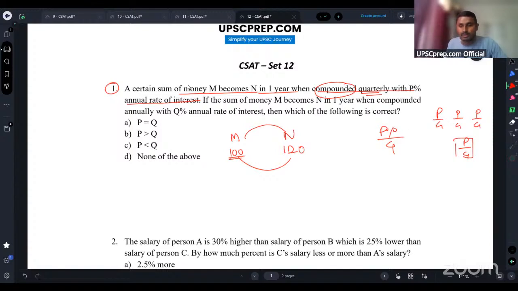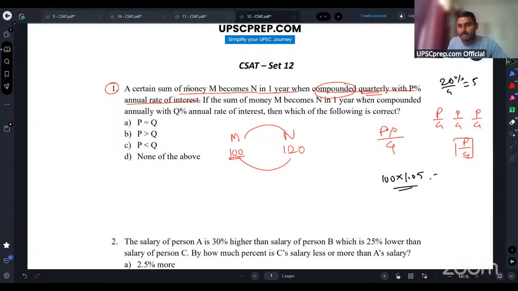Now, how does this become, guys? I'll explain. I'll not solve these questions in much detail, but let's say if I apply a rate, let's say the P value is 20%. So 20 by 4 will be how much? 5. So you will apply 5% interest first, right? So it will be 1.05, 5% it will be 1.05.